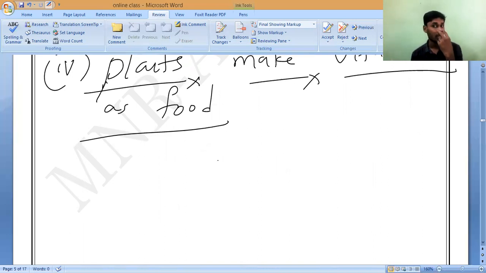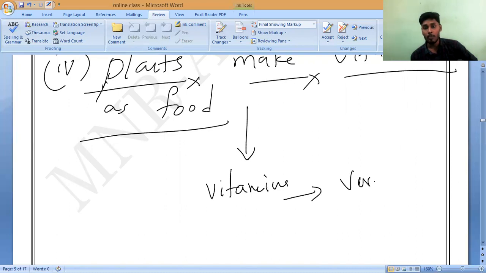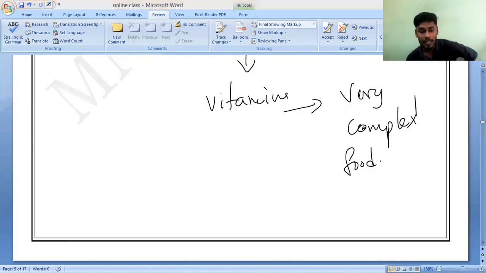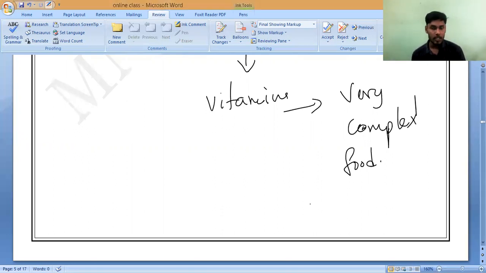Many diseases are caused by lack of vitamins. Have you noticed it? Night blindness, for example. Plants make vitamins as food. These vitamins are very complex and very important substances in our daily diet. Write it down: vitamins are an important part of our food.